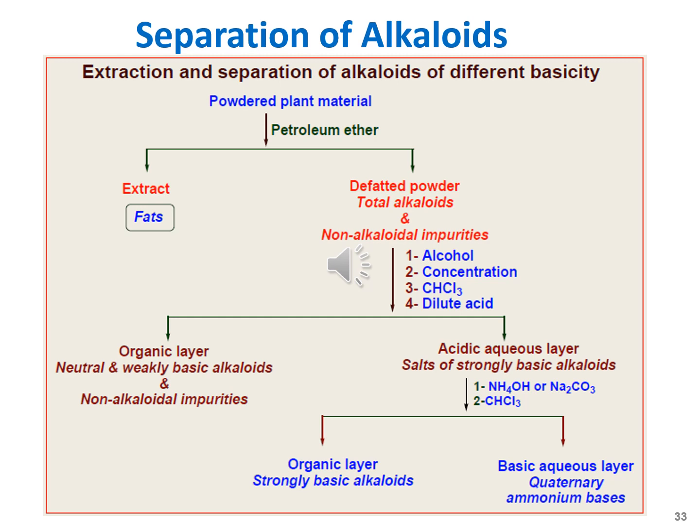After the neutralization with the dilute acid, the organic layer will contain the neutral and weakly basic alkaloids and other non-alkaloidal impurities. The aqueous layer will contain the salts of strongly basic alkaloids. Now the aqueous layer containing the salts of strongly basic alkaloids will be neutralized with ammonium hydroxide or sodium carbonate solutions, followed by its extraction with chloroform. The basic aqueous layer will contain the quaternary ammonium bases, whereas the organic layer will contain the basic alkaloids. These alkaloids may further be separated by column chromatography.